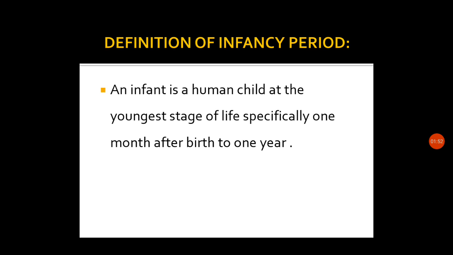Definition of the infancy period we have already seen. An infant is a human child at the youngest stage of life, specifically 1 month after birth to 1 year. So till the first birthday, till the 12th month, the child is known as an infant. So this is the definition of the infancy period. Hope you all are clear.